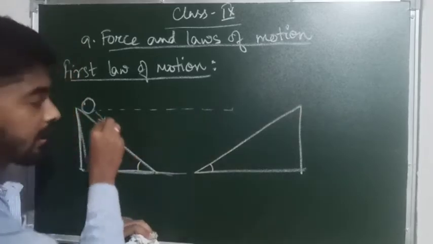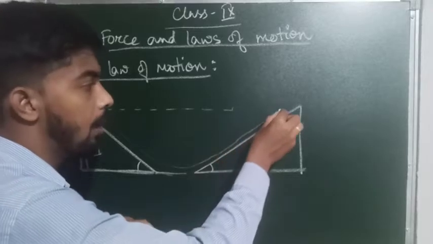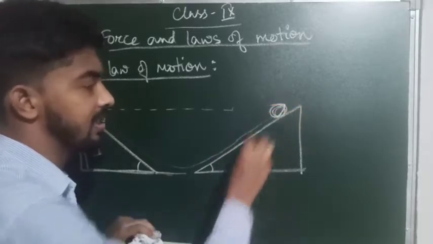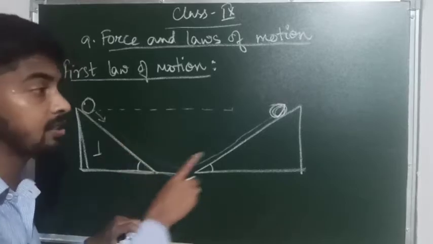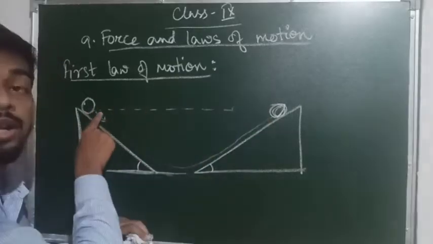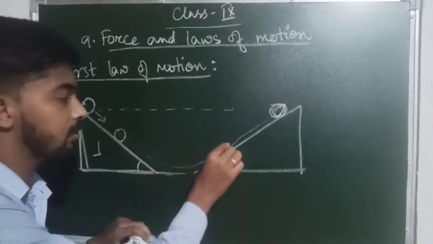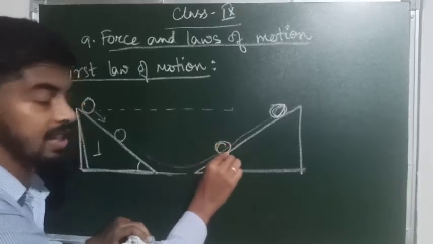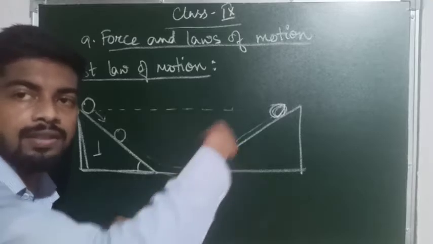Here he left the ball, again the ball rolled down and rose in this slope up to this height. The ball always rose to the same height from where it was left. If the ball was left from this height, then it will rise in the second slope up to this height, not more than that, not less than that. If some extra force is given, then it will fly off. That's different.